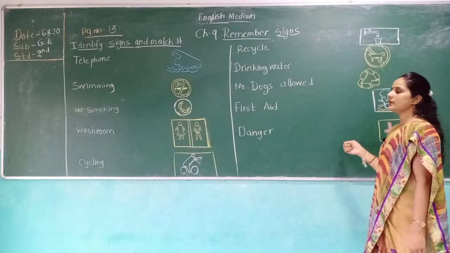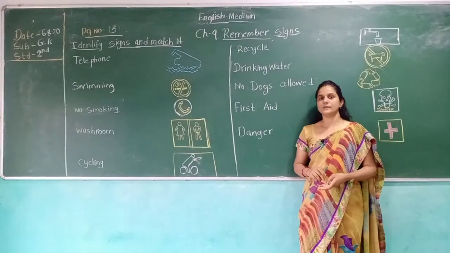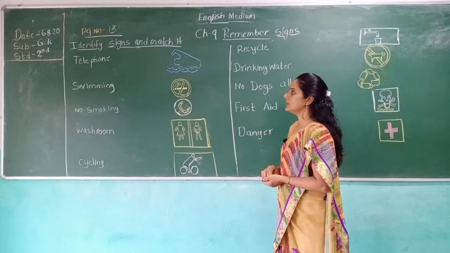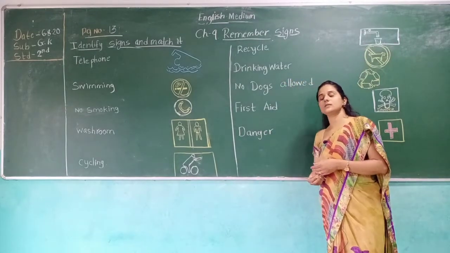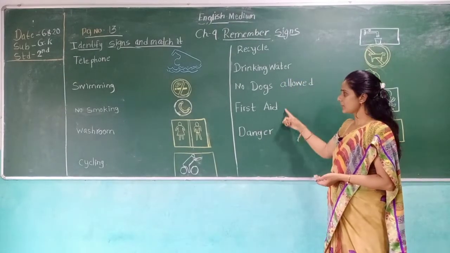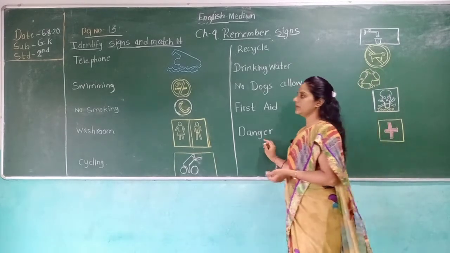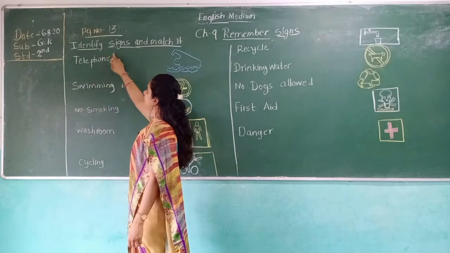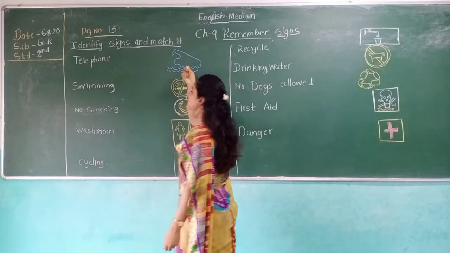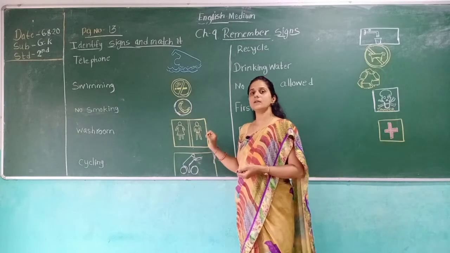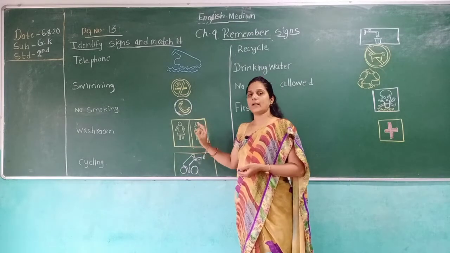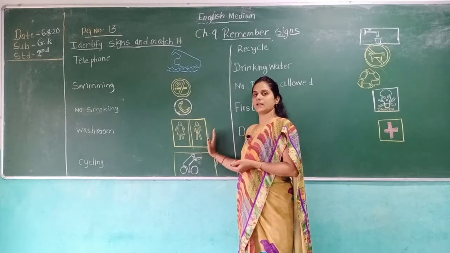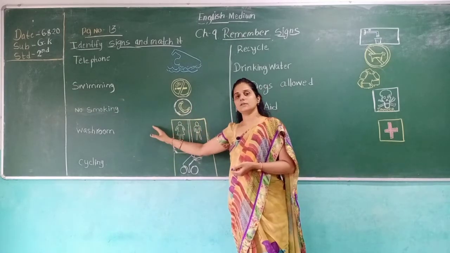So in our daily life and routine life, you see symbols and many other things. By seeing those things, you can understand properly what is the meaning of them. So first, identify the signs and match them. You have to identify the sign and match it with the spelling. What is the sign? You have to match it with that spelling.